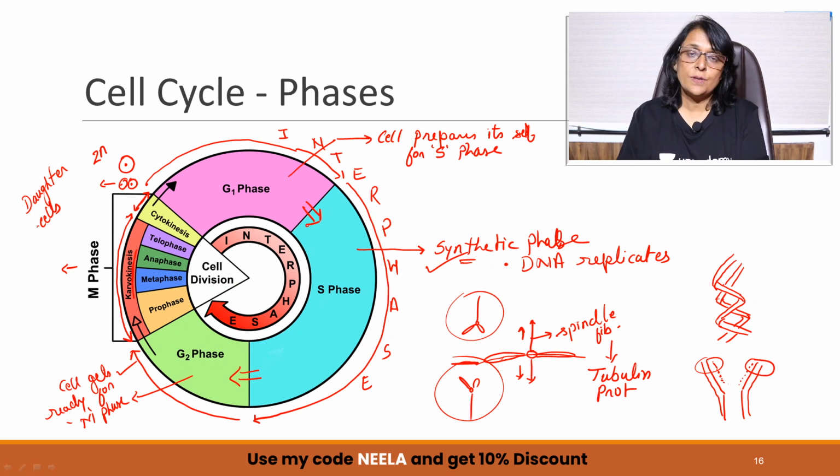Now suppose a cell has to divide once. What is going to happen? This cell starts, G1, S, G2, M, and two daughter cells are formed. Now this cell is not going to divide again. What are these two daughter cells going to do?